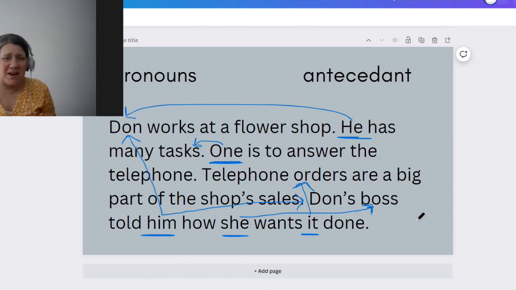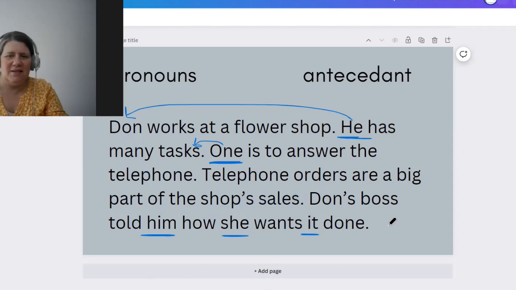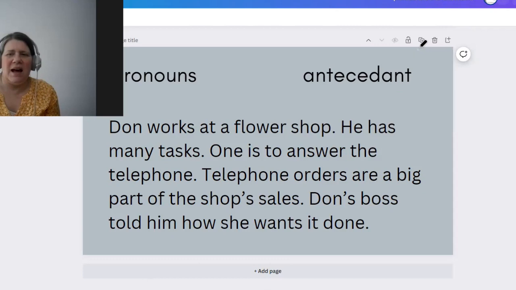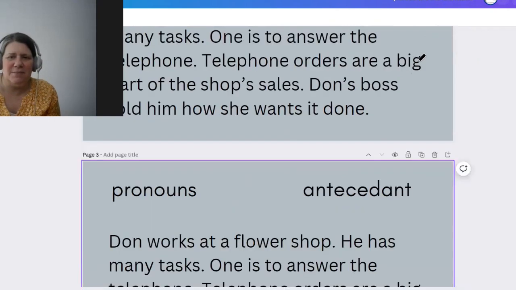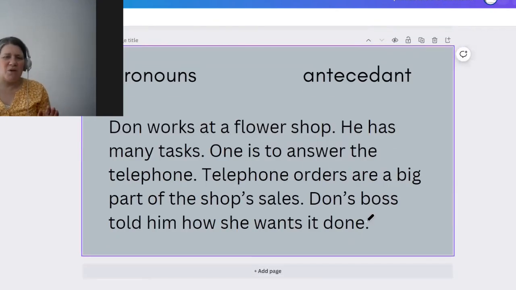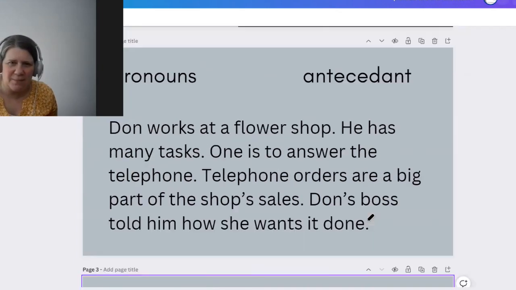I know with all those arrows, I just made it kind of confusing, but it's more confusing if you don't understand what these pronouns are referring to. So let's go through that one more time.